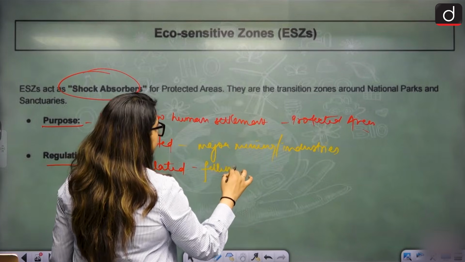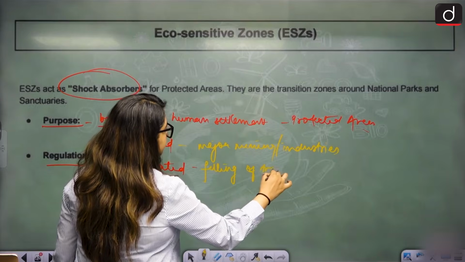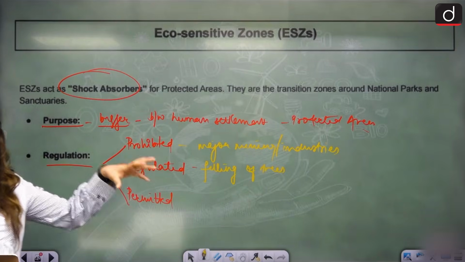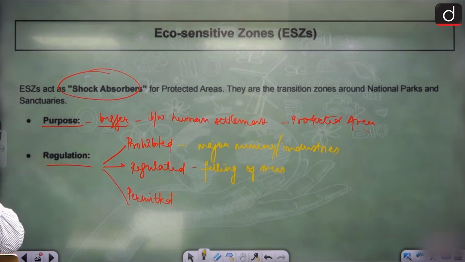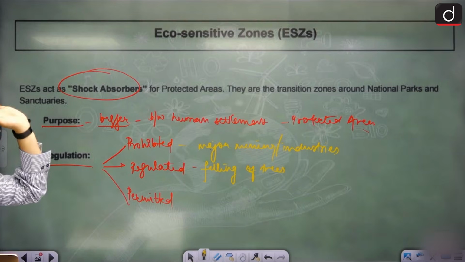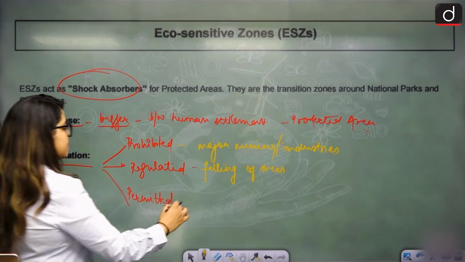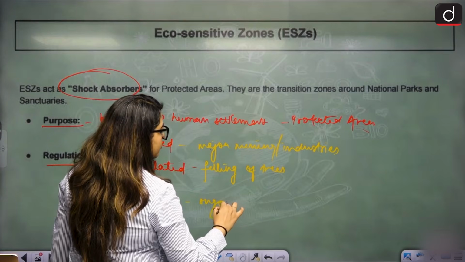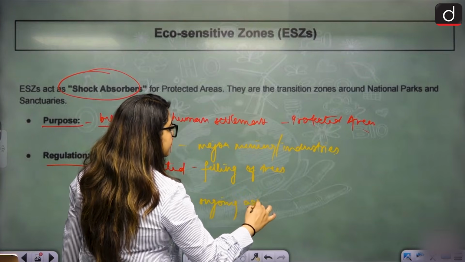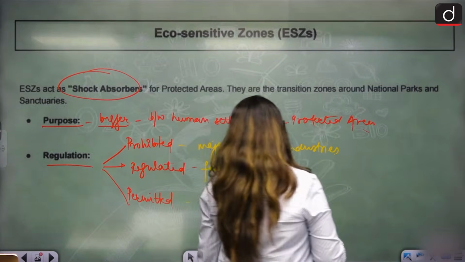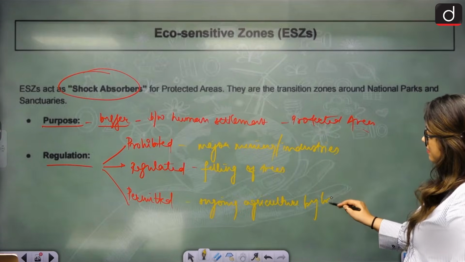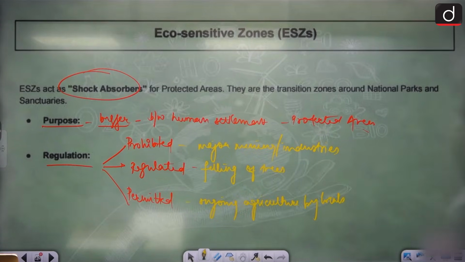They're allowed but regulated, right? Somebody will keep a check on that. Permitted, everything permitted. Example, ongoing agricultural activity by locals. That is completely permitted. They can do as they want.